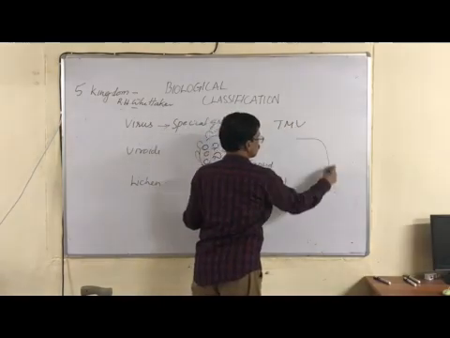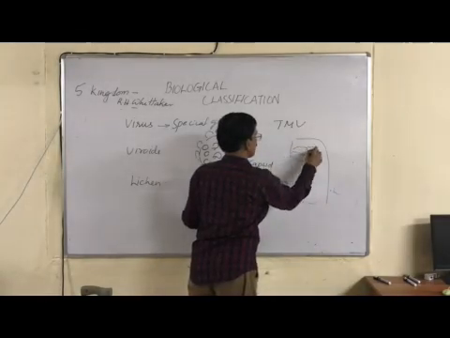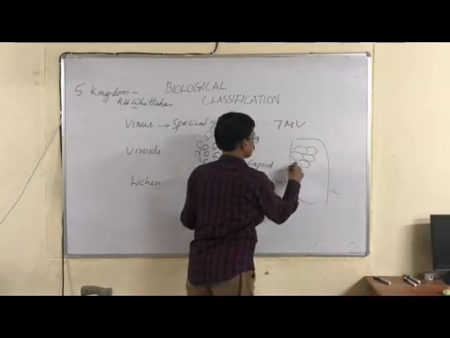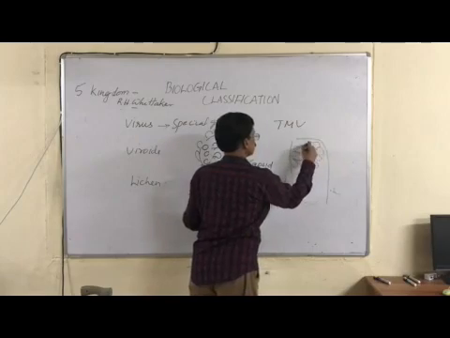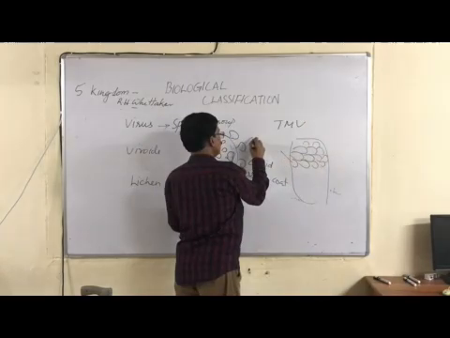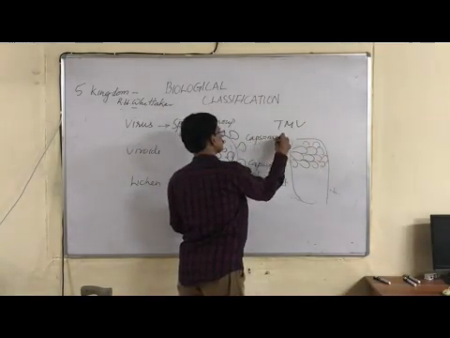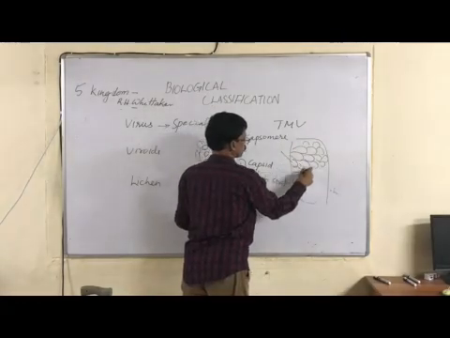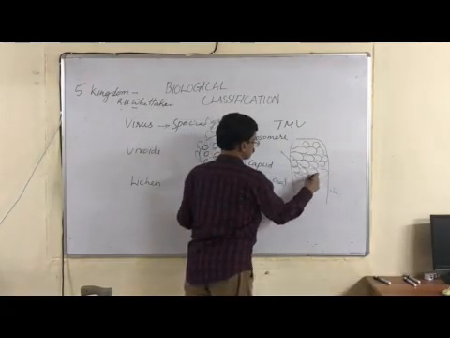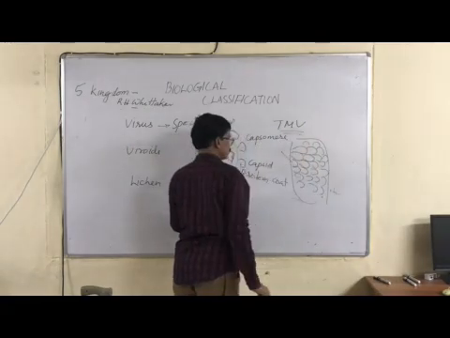Its protein coat is just like the scales of fishes. Each segment of this we call a capsomere. This is the tobacco mosaic virus.